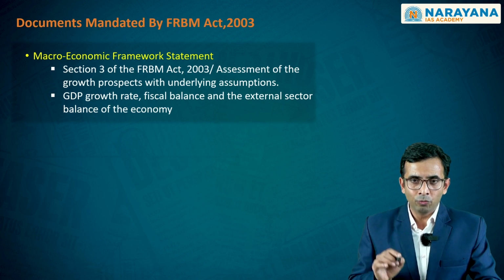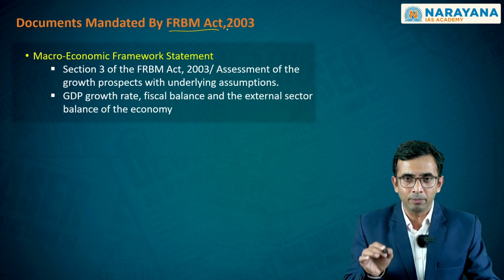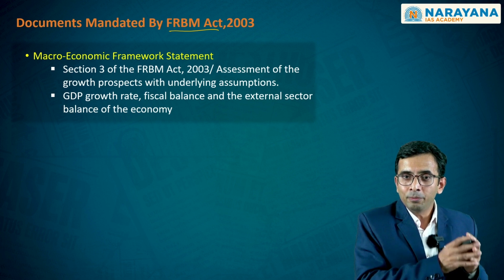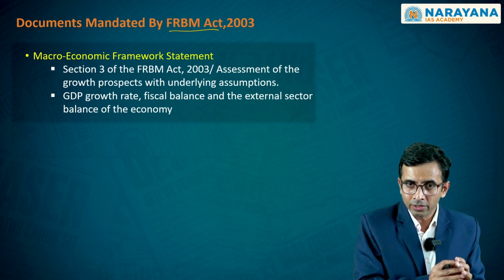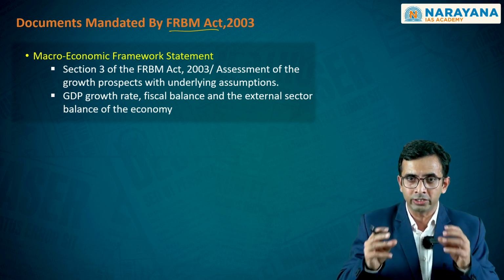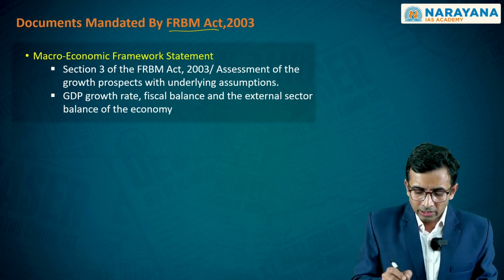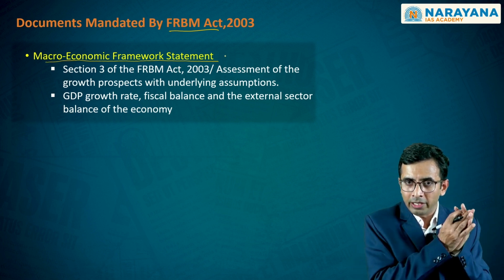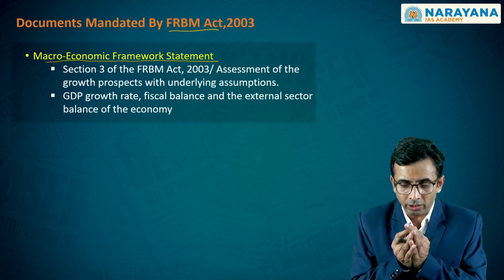More importantly, we know that in 2003, the government came up with the Fiscal Responsibility and Budgetary Management Act, wherein this act is trying to mandate some of the principles of financial prudence. In order to maintain this financial prudence, by which the government wants to make sure that there is macroeconomic stability through this instrument of budget, there are two fundamental documents that it mandates. One is the Macroeconomic Framework Statement, which talks about the stability of the economy in the current scenario and how it is going to translate into stability for the future also.